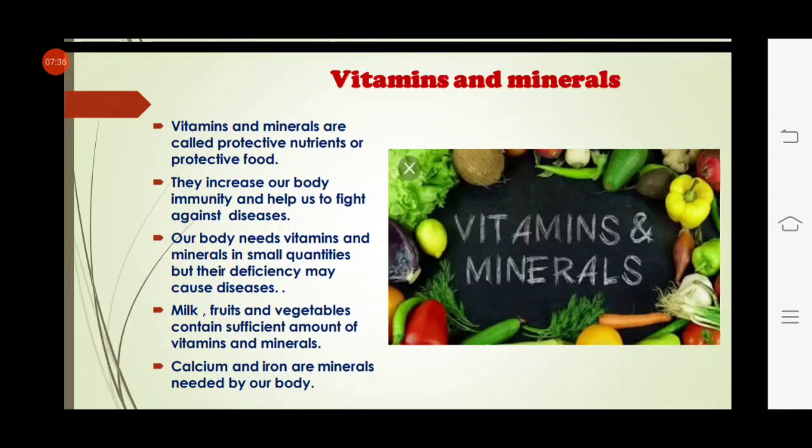Calcium makes our bones and teeth strong. Milk and all kinds of milk products are full of calcium. So if we take milk or milk products, we'll get enough calcium, which is very important for our bones and teeth. Iron is also needed for our body.